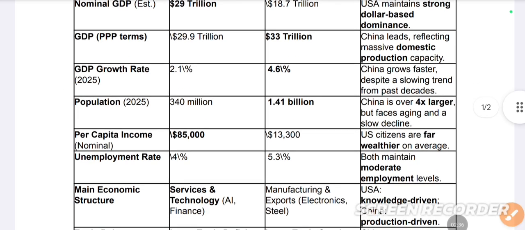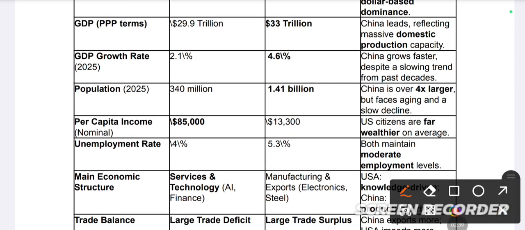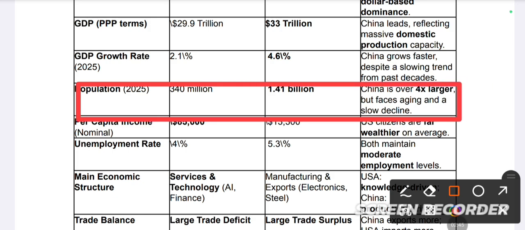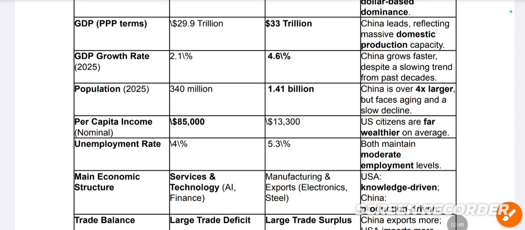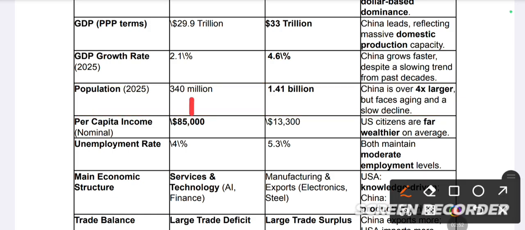Now we have another indicator: population. Here we can see both countries have a vast difference in population. The population of the United States of America is about 340 million. On the other hand, China is sitting at around 1.41 billion. China is 4x larger but faces aging and a slow decline.